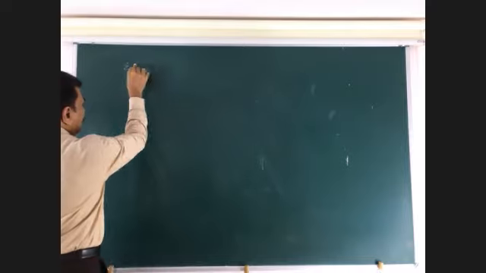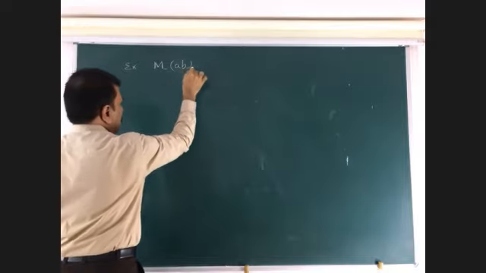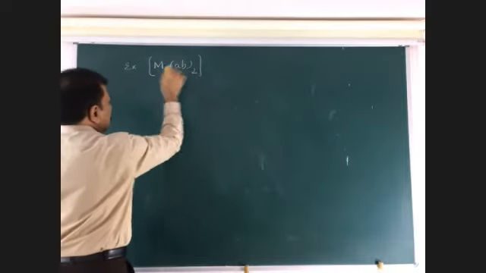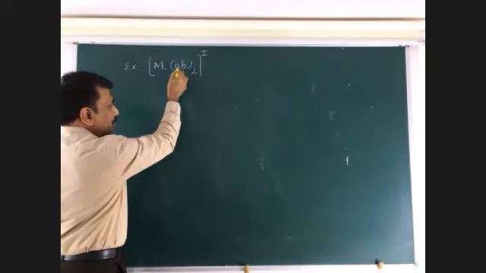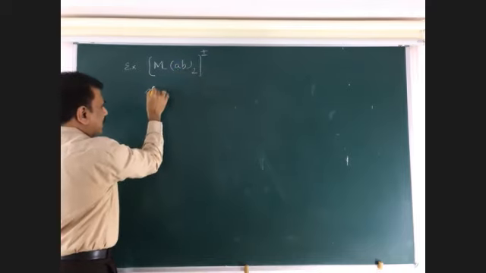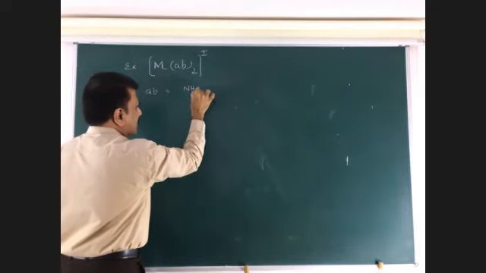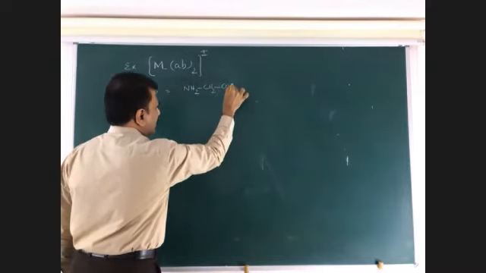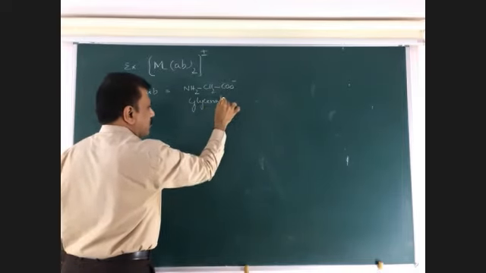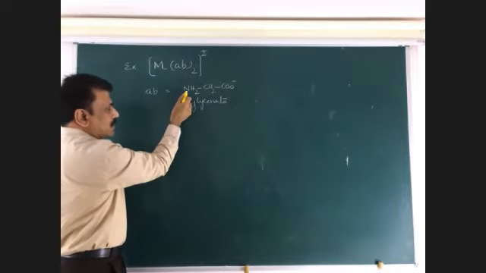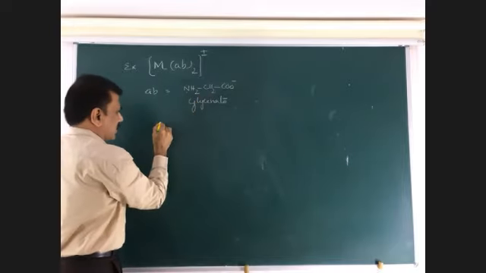Next, another example. M, AB twice. This is plus or minus, that is, maybe a complex. This is called a bidentate ligand, where AB may be like this. An example is this, called glycinato, where A refers to one ligand, B refers to another ligand. So this complex is like this.